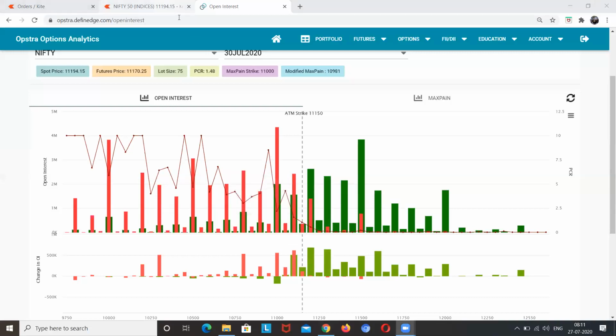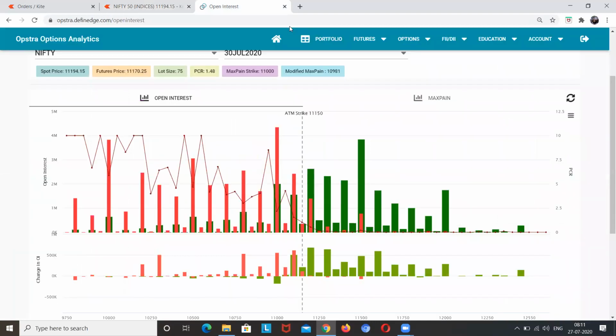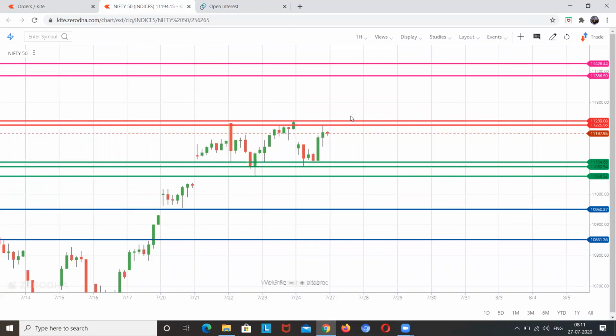This week I am expecting some major move. It has been in a range for the last 1 week, so now it can give a strong breakout on the upper side or the downside. Whichever side it gives the breakout, we can take a trade for that. Right now the trade plan is an hourly close beyond this level.